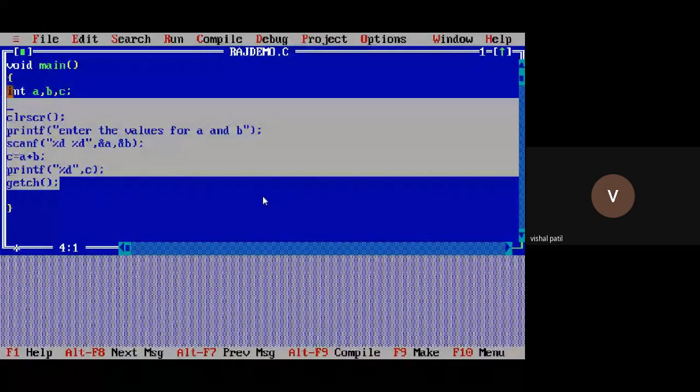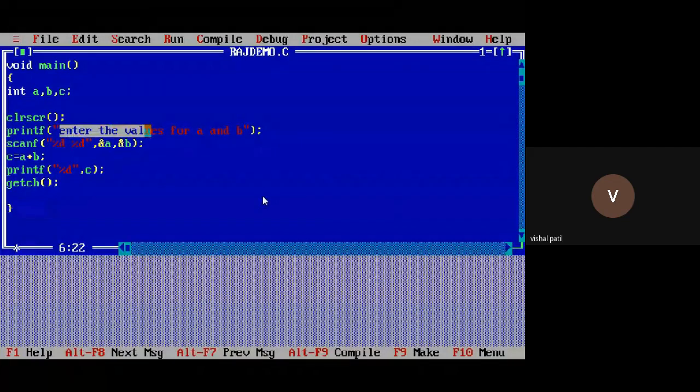Then I have displayed a message to the user that you have to enter the values for A and B, because if you are not giving the message, how will he know that he has to enter the numbers? You might enter some character also. So we display the message to the user through the printf function. He'll enter the values for A and B, and we will take that input of 10 and 20 from the scanf function. scanf is used to take the input from the keyboard. Then we do the addition of two numbers A plus B, assign that value to C, and later display the value of the C variable using the printf function.